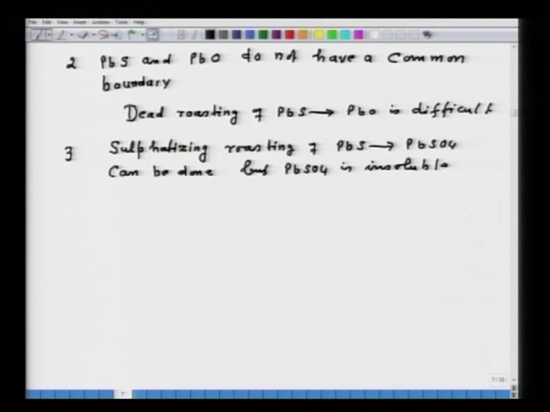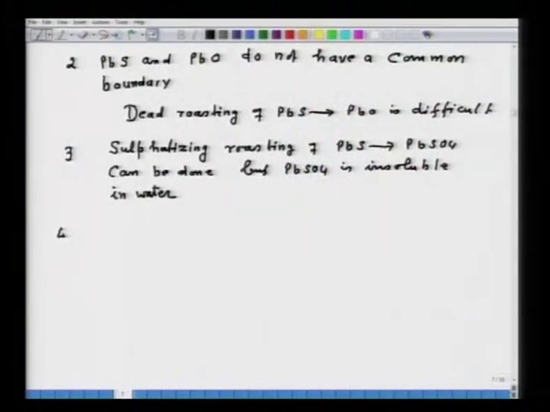Now, this is with reference to hydrometallurgical extraction, because in hydrometallurgical extraction you want to dissolve the metallic part into the solution, and once the PbS is converted to PbSO4, then it is difficult to dissolve. So, that information is important from that point of view.